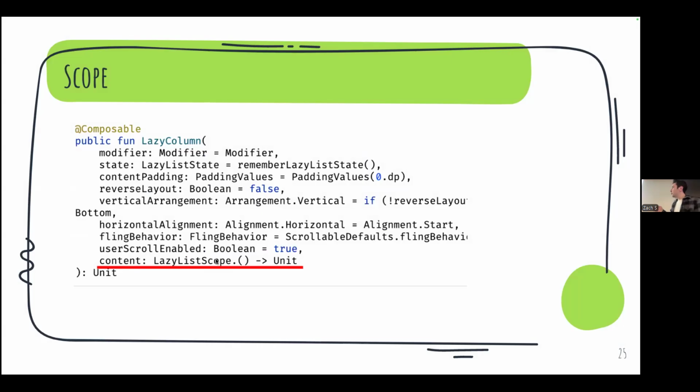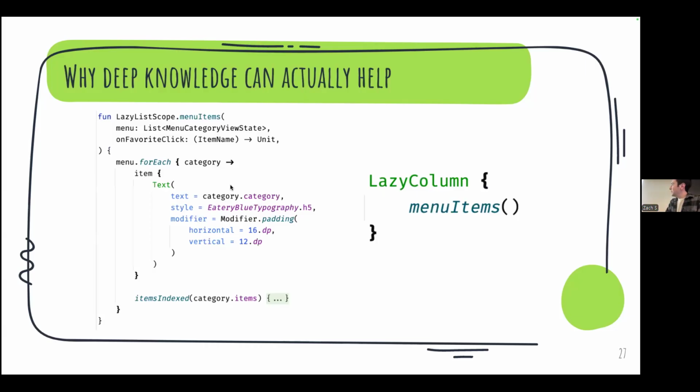So I just thought, okay, what if I made my own extension function on this lazy list scope? And then it's basically like adding another function, right? So we can add functions to classes we can't modify. We can't modify lazy list scope, but we can add an extension function to it and extend its behavior. So basically I added an extension function called menu items, right? And because we're inside of the lazy list scope, we have access to its methods. So I could call the item function here, and then I could render a composable, and I could even call the items index function and render composables based off of that.